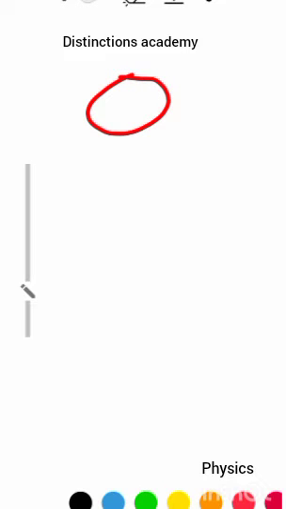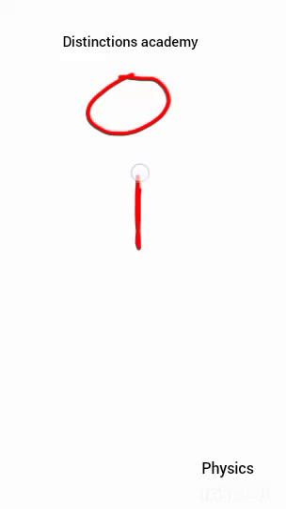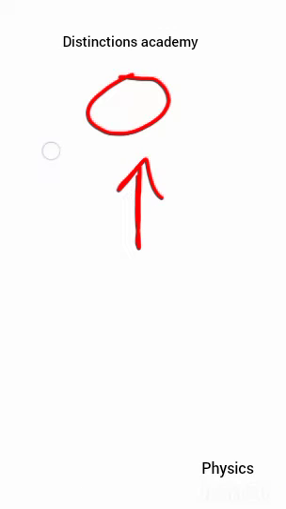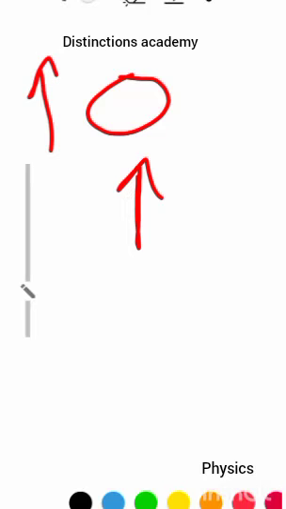If there is a ball, and then someone kicks the ball in this direction, the ball goes forward in the same direction as the force of the person kicking, and at the same acceleration.